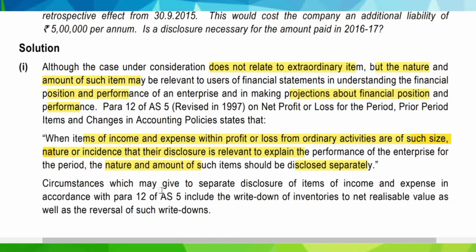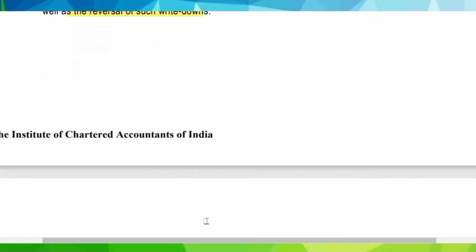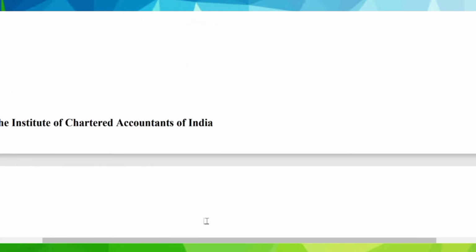So circumstances which give rise to separate disclosure of items of income and expense in accordance with para 12 of AS5 include written down of inventories to net realizable value as well as reversal of such written downs. So it is an example of such separate disclosure item only. So it must be given separate disclosure with that respect.